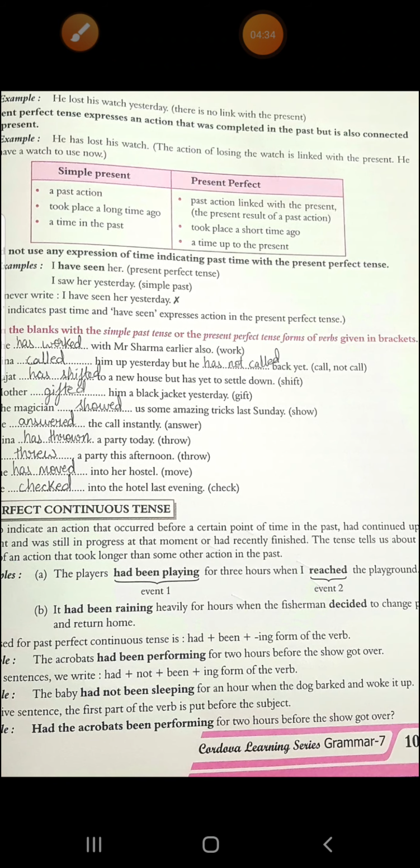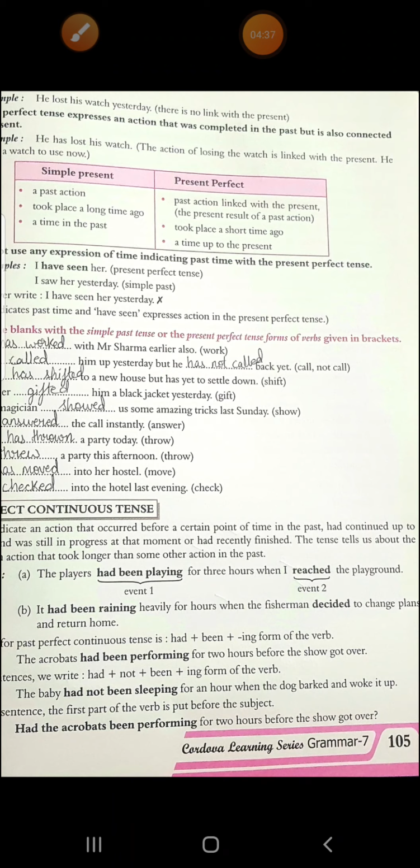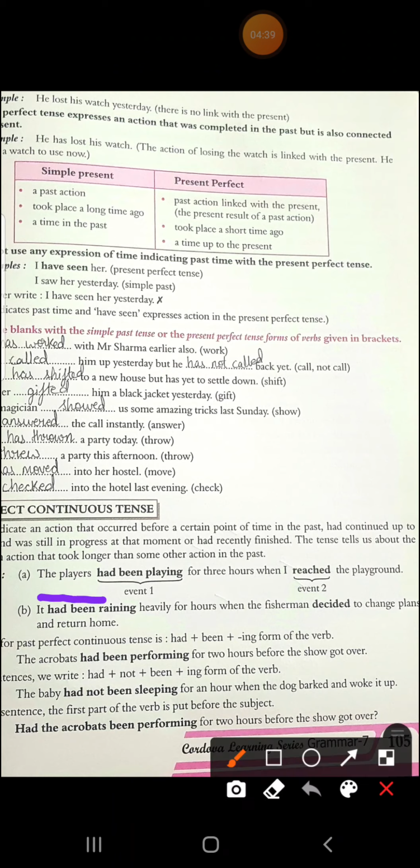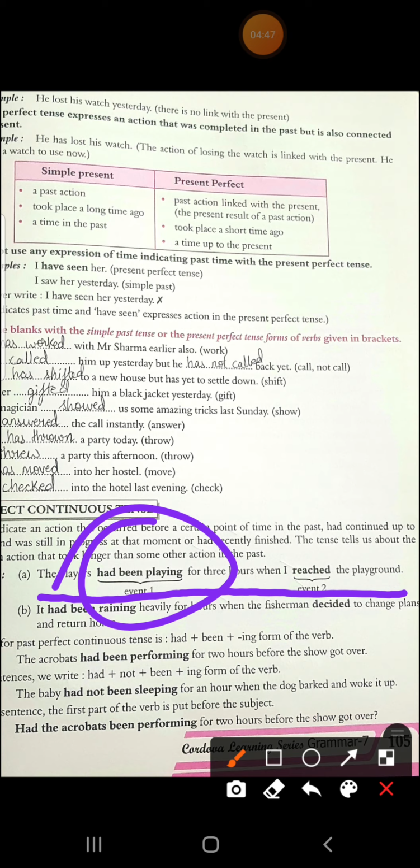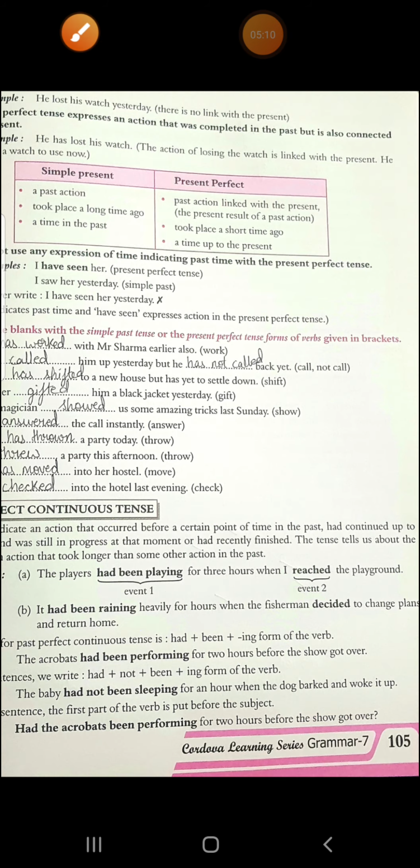See the example, you will get to know the meaning of this whole sentence. The players had been playing for 3 hours when I reached the playground. So they had been playing for 3 hours and that was continued. When I reached the playground, they were still playing. Now are you getting it? What is the meaning of it? That there is another action. What is the second action? Reached the playground. So when I reached the playground, they had been playing for 3 hours already. So their 3 hours was getting completed.